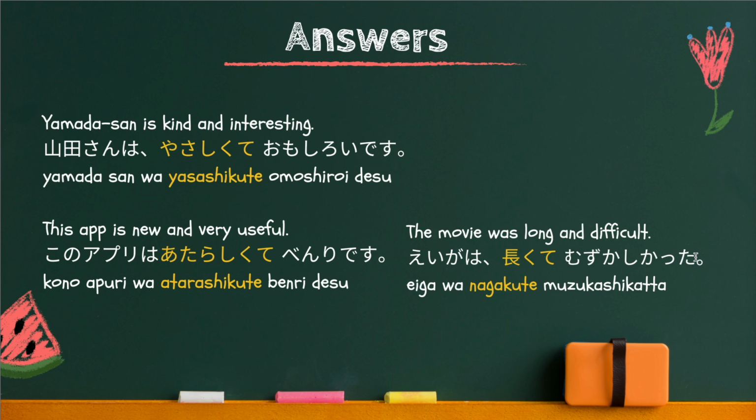Now I will read the sentence, so please repeat after me. 山田さんは優しくて面白いです。このアプリは新しくて便利です。映画は長くて難しかった。Very good job.